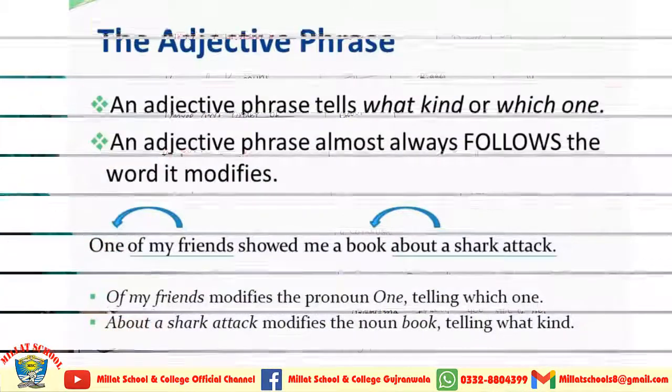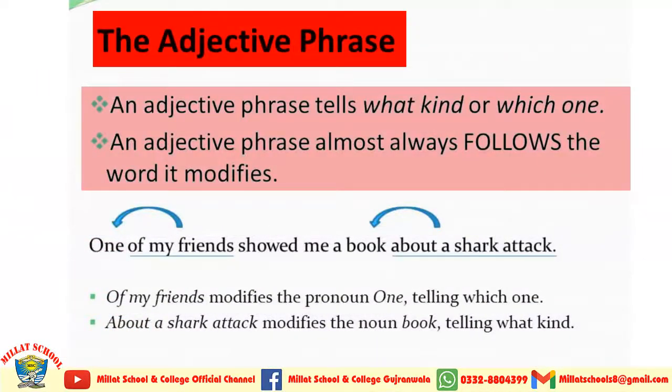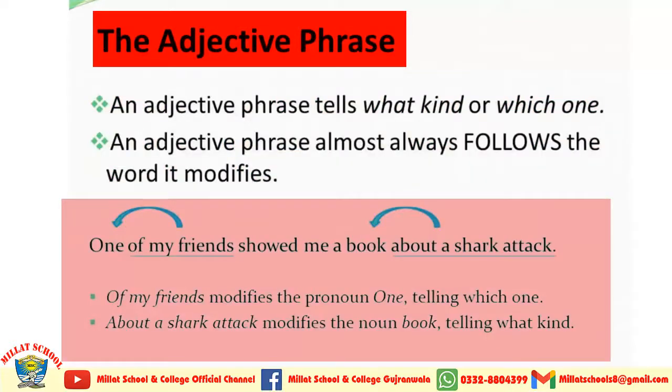Okay students, now I am coming towards the adjective phrase. Here on the screen you can see I have given you a slide, the adjective phrase. First I am going to define the adjective phrase in front of you. An adjective phrase tells what kind or which one, and an adjective phrase almost always follows the word it modifies. The example will surely help you to understand the adjective phrase. The example is over here in front of you. One of my friends showed me a book about a shark attack. Here the word one is depicting an adjective, and one of my friends is an adjective phrase.